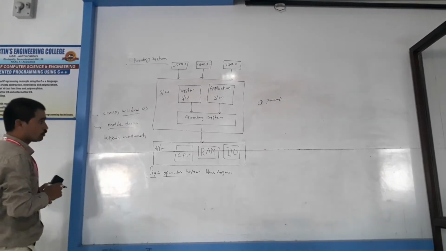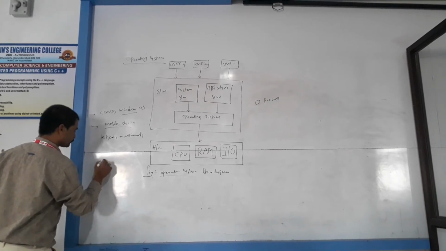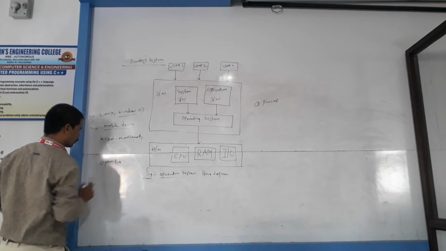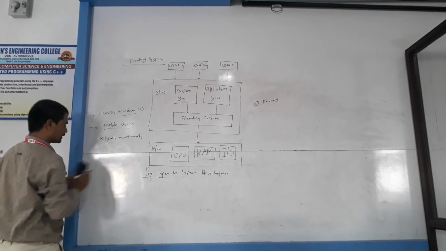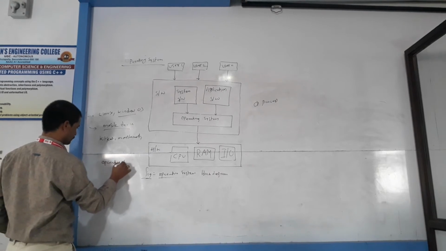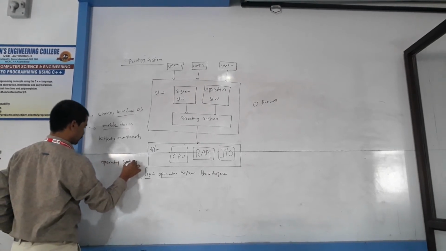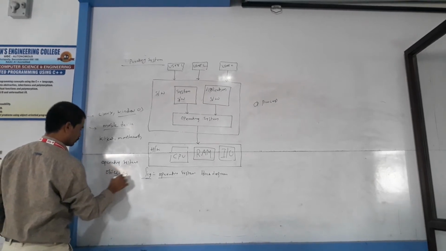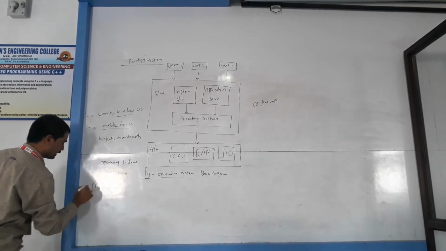So here, what are the objectives of operating system? Some operating system objectives are there. What are the main objectives?